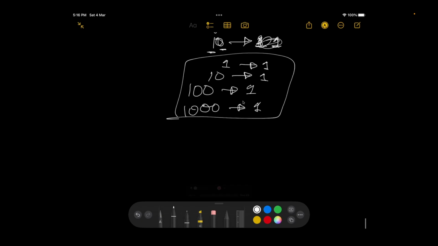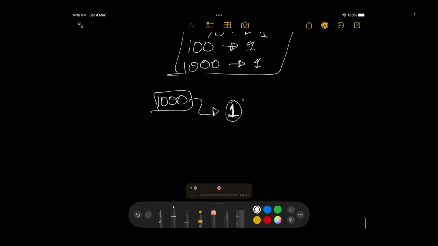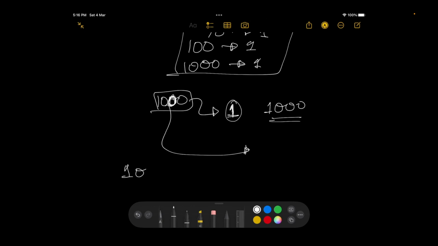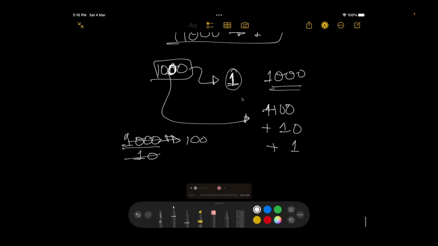What do I mean by that? If I'm going up till 1000, then the 0th digit would be updated 1000 times. What about the digit at this particular location? This digit would be updated 1000 divided by 10 times, that is 100 times. So plus 100. The next digit would be updated only 10 times, and the last digit will only be updated one time. So this would be the sum of the digits that have been changed.